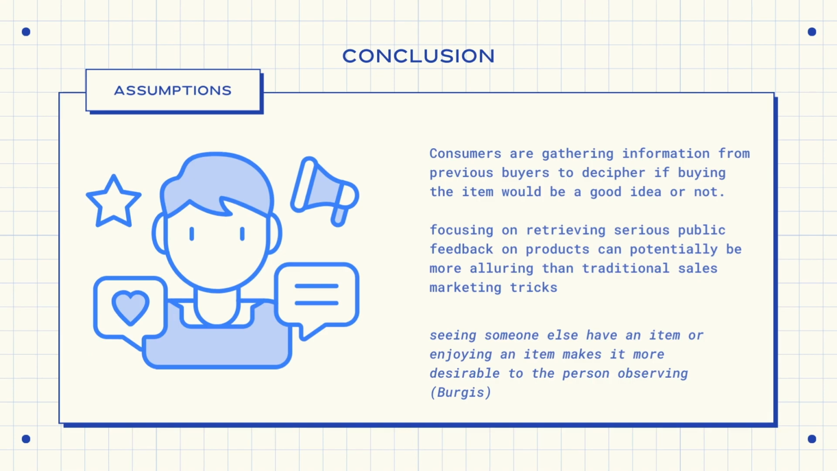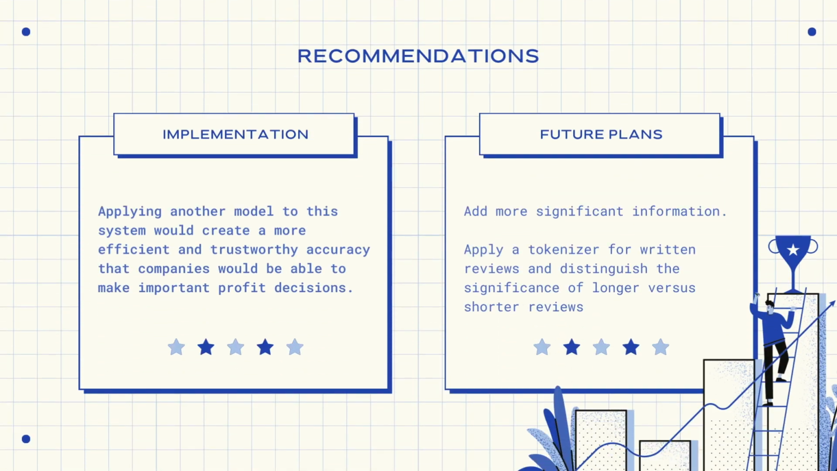This model would suggest that refocusing on retrieving serious public feedback on products can potentially be more alluring than traditional sales tactics, almost like another form of word-of-mouth advertising. Applying another model to this system would create a more efficient and trustworthy accuracy that companies would be able to make important profitable decisions off of.